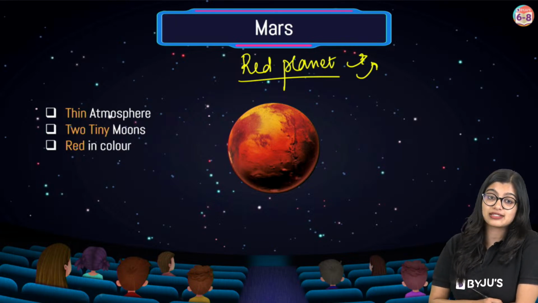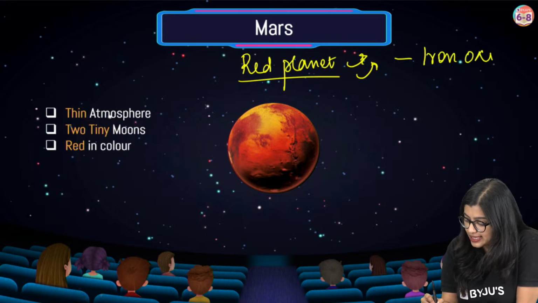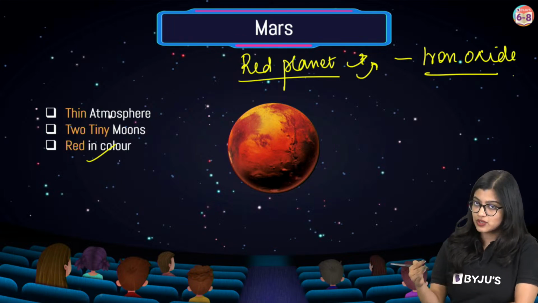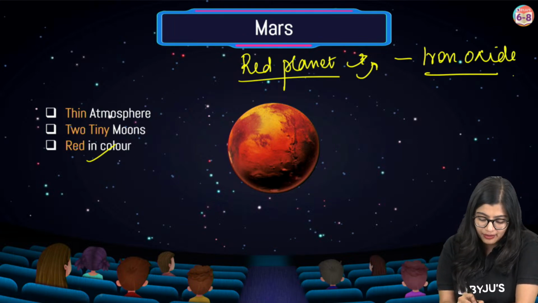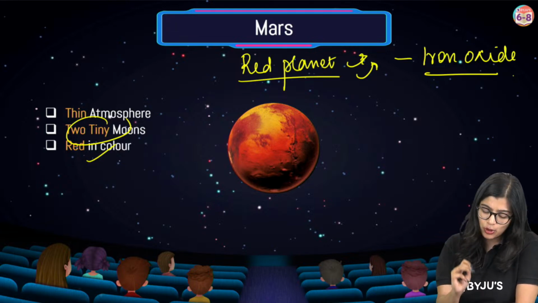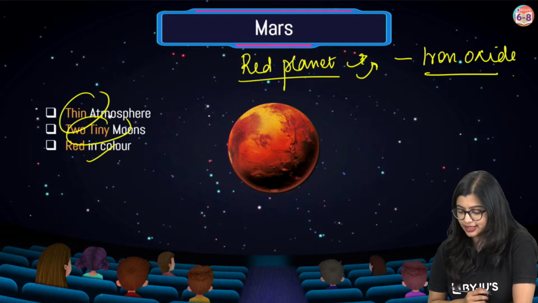Exactly, it is due to the presence of iron oxide, right? Iron oxide is present on the surface, and that gives it the red color. Apart from that, Earth has one moon, but Mars has two moons, and it has a thin atmosphere, right? So that is the reason.